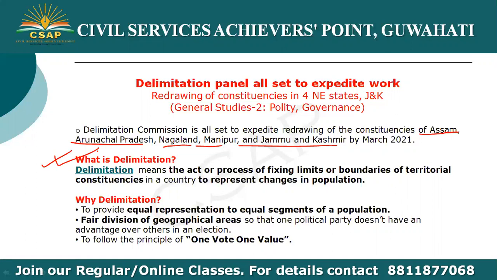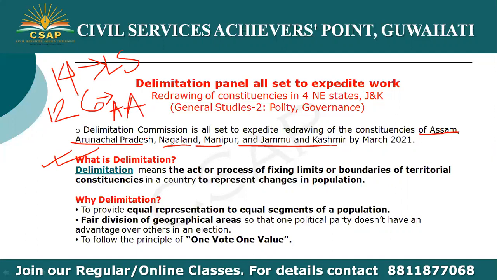So for Assam, for example, Assam has 126 constituencies with respect to the Assam Assembly. So 126 constituencies for Assam Legislative Assembly, and we have 14 constituencies for the Lok Sabha seats in Assam, and this is the Assam Assembly.